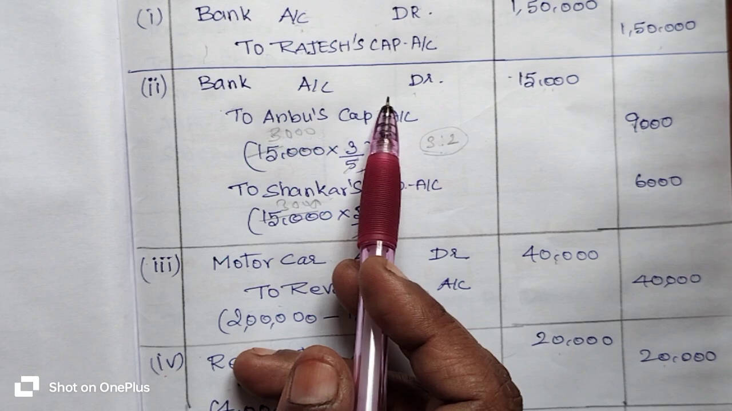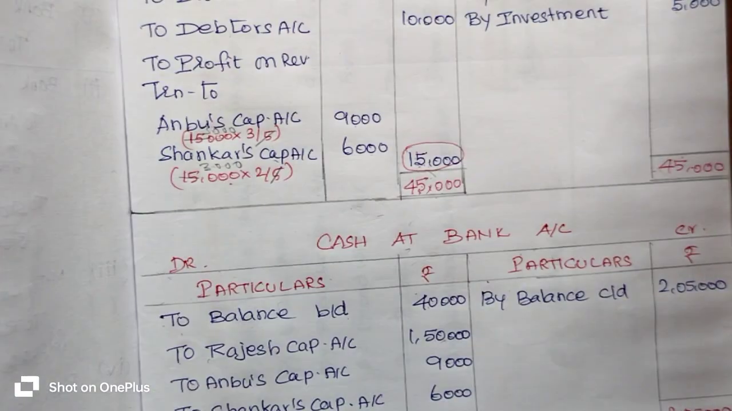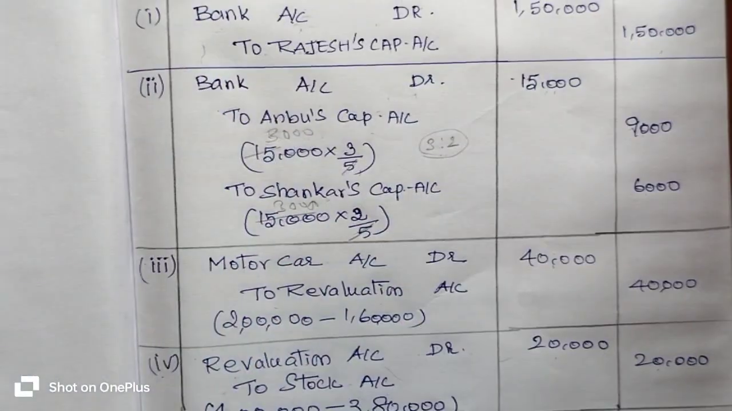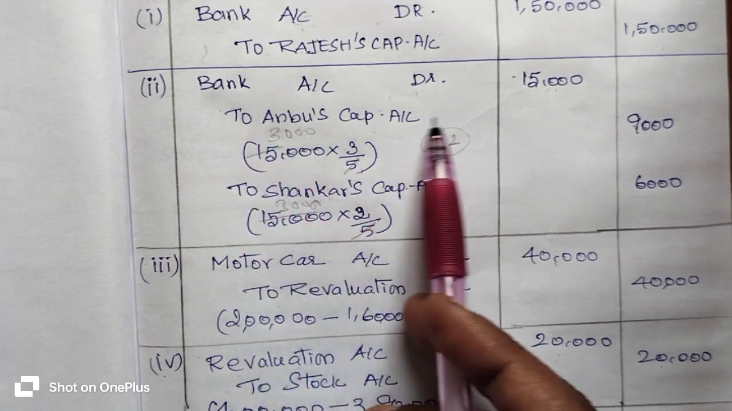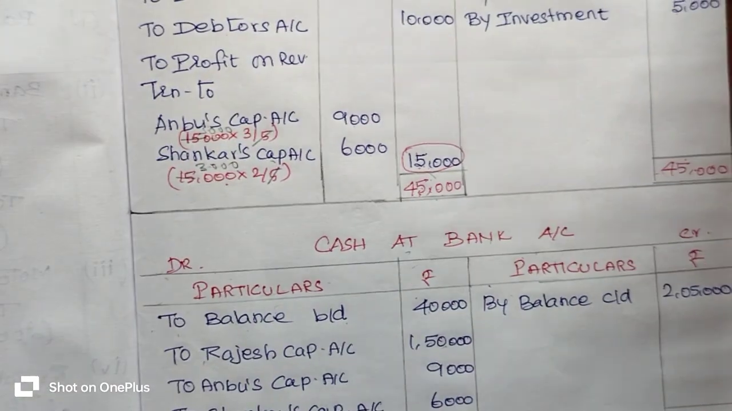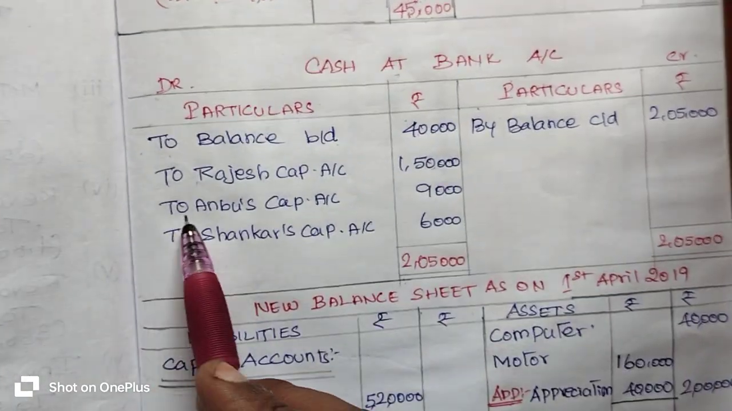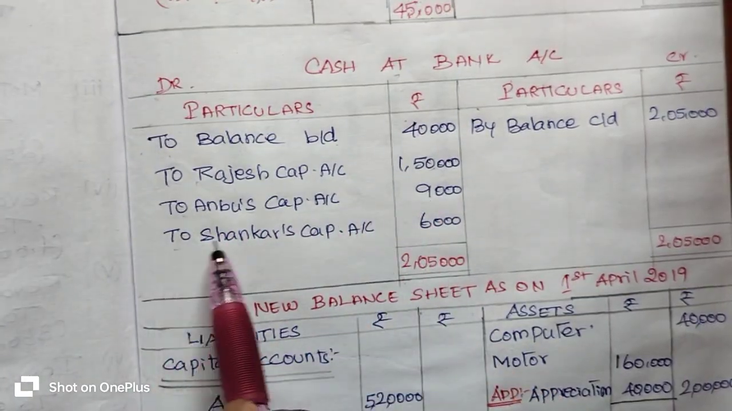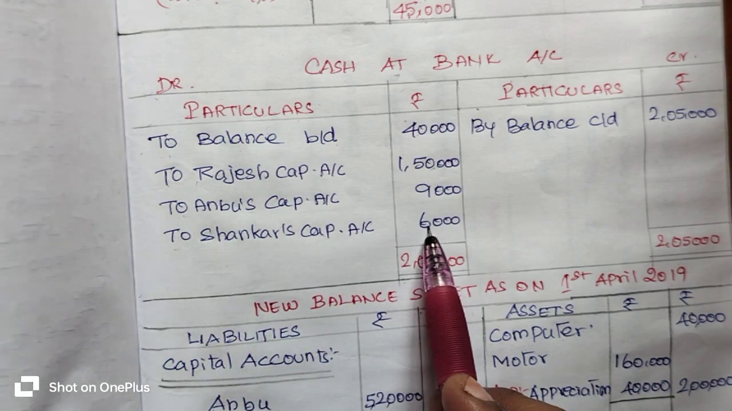The second transaction we have is the bank account debit. It is on debit side. So you go to the debit side of the bank account and write the opposite account. Which is the opposite account? Anbu's capital account and Shankar's capital account, 9,000 and 6,000 rupees respectively. So you write "To Anbu's capital account 9,000 rupees" and "To Shankar's capital account 6,000 rupees."